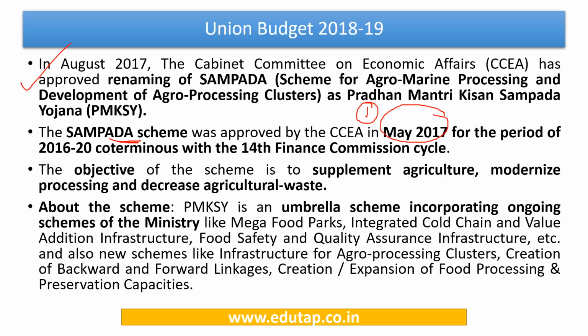The second thing, it was approved for a period of 4 years, that is from 2016 to 20. Note this point, the second one. Third, this particular scheme was renamed as Pradhan Mantri Kisan Sampada Yojana in August 2017. The third point to note. So basically, what is the scheme all about? It is an umbrella scheme which incorporates the ongoing schemes of the Food Processing Ministry. So kindly go into the details as well.